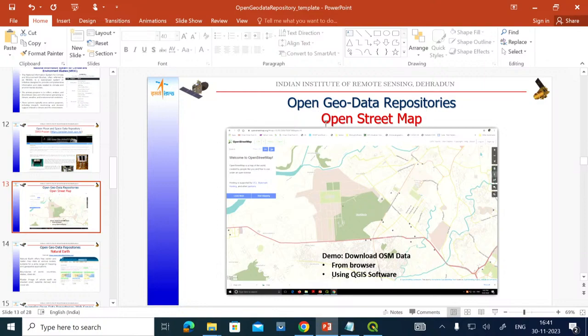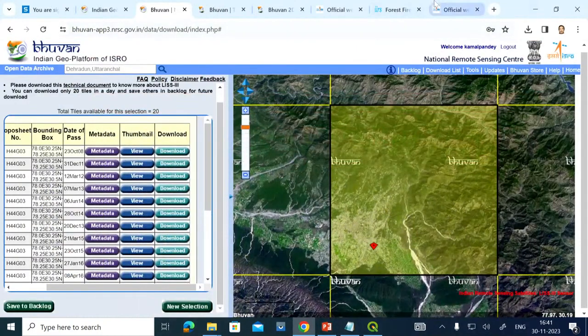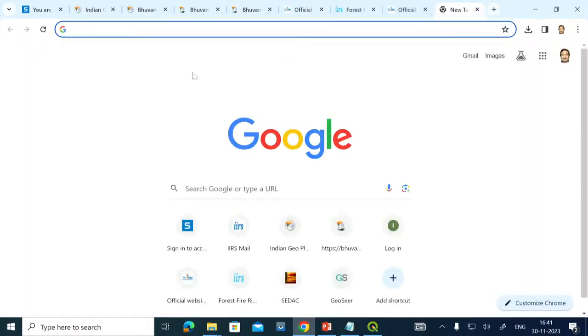By the name called OpenStreetMap. So you can just see here, this particular portal is also a very good portal, but most of the data published in this portal is in the vector format. Basically, there are no images. There are only boundaries, roads, and point layers. So these kinds of data sets are published in OpenStreetMap.